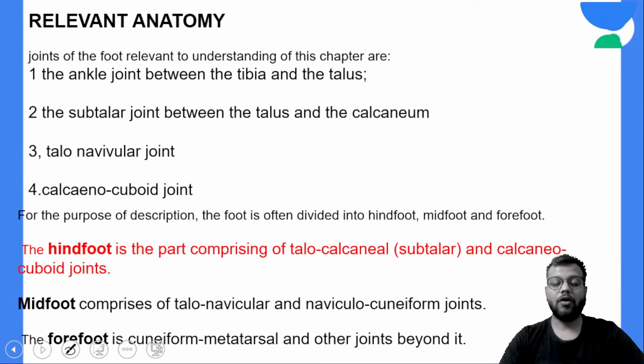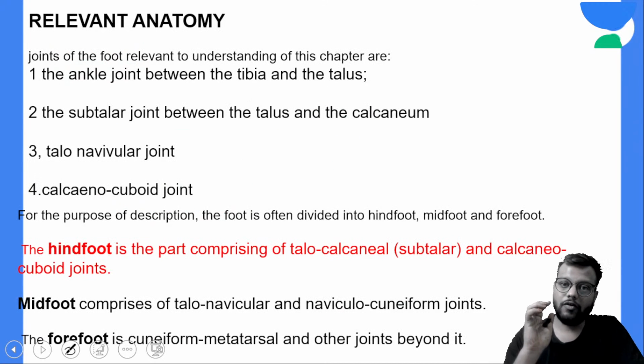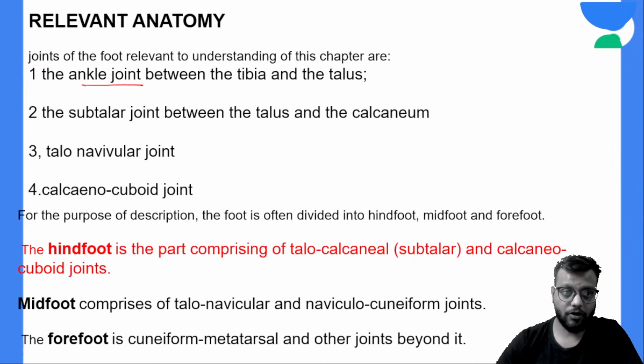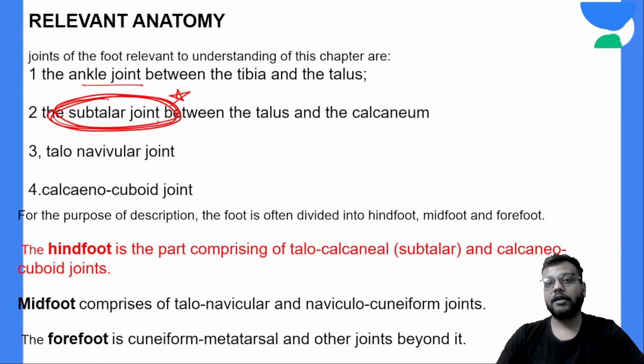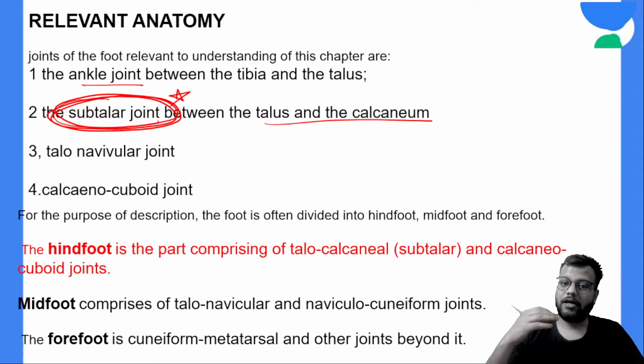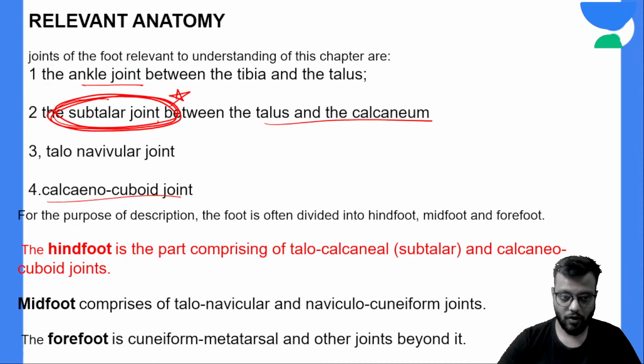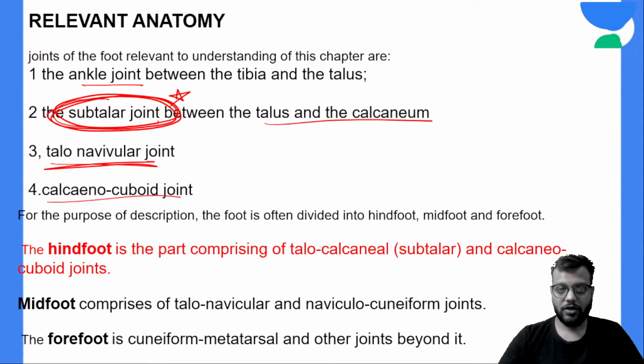Okay, now relevant anatomy mein, first of all you have to know what is ankle joint. Ankle joint is between tibia and talus, and very important is your subtalar joint. Subtalar joint is very important in CTEV, and this subtalar joint is between talus and the calcaneum, whereas calcaneum articulates with the cuboid, so calcaneo-cuboid joint, and talus articulates with the navicular distally, so it is your talo-navicular joint.